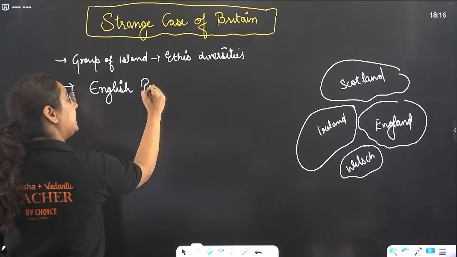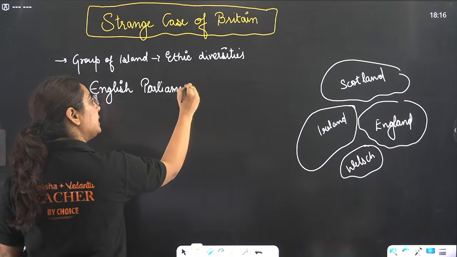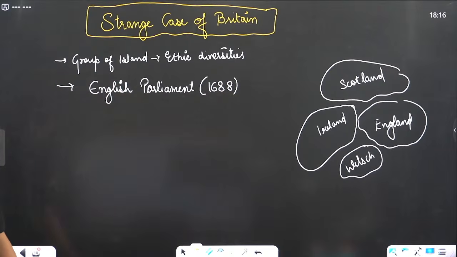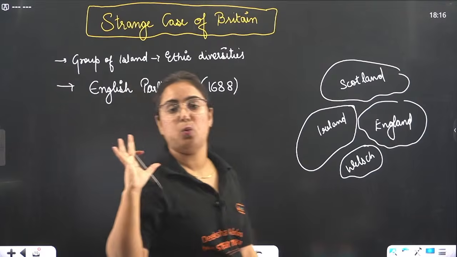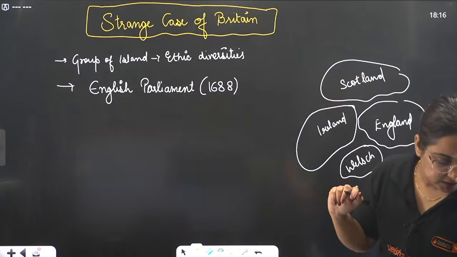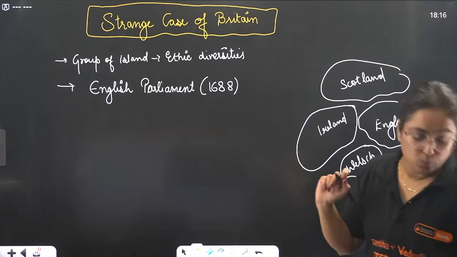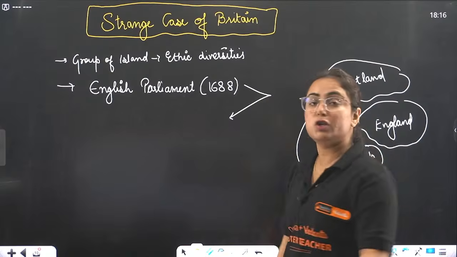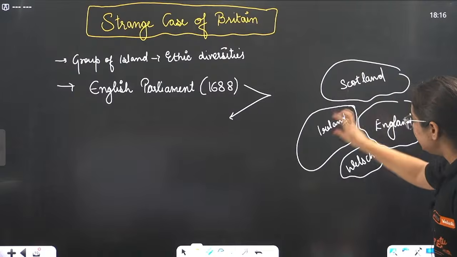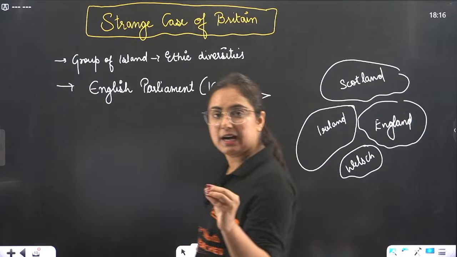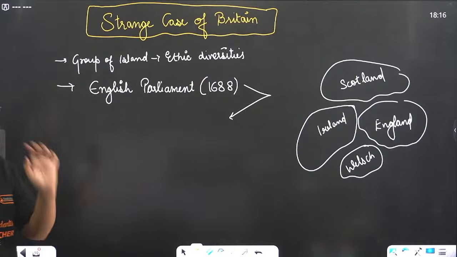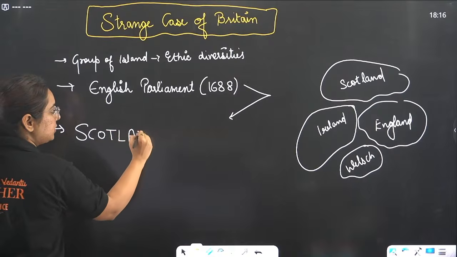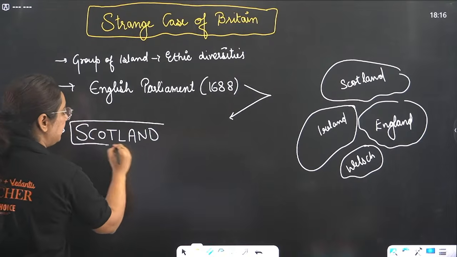In 1688, what did they form? They formed the English Parliament. You know that the English Parliament is one of the most powerful bodies in the world. Getting my point? Now what happened, beta? This English Parliament tried to impose its power in the nearby regions, and first in the eye of England was Scotland. So first of all, who became the target? The Scottish people became the target.